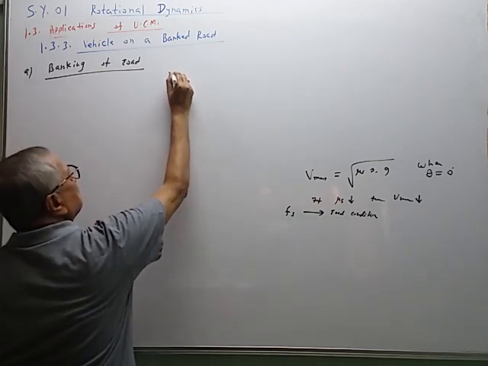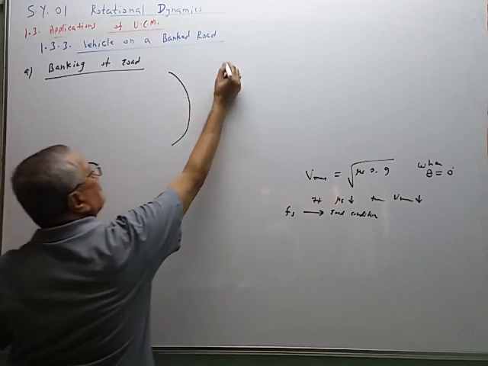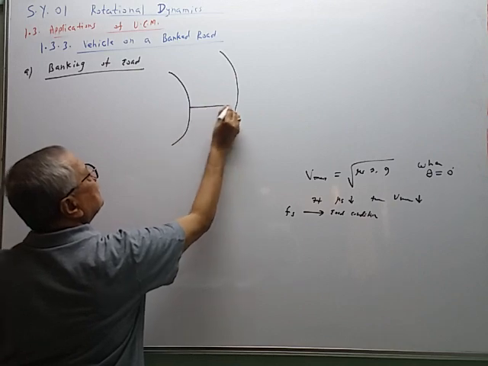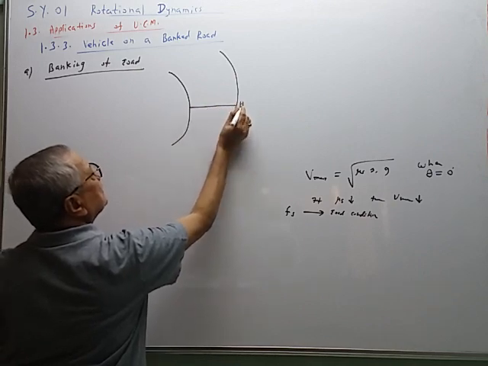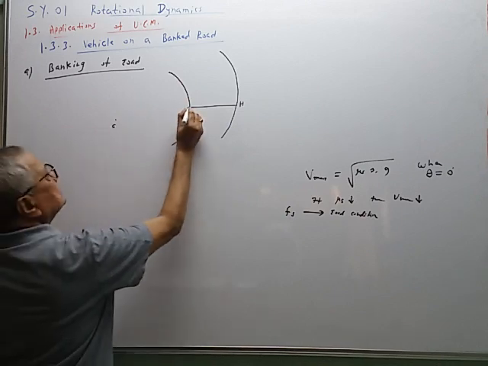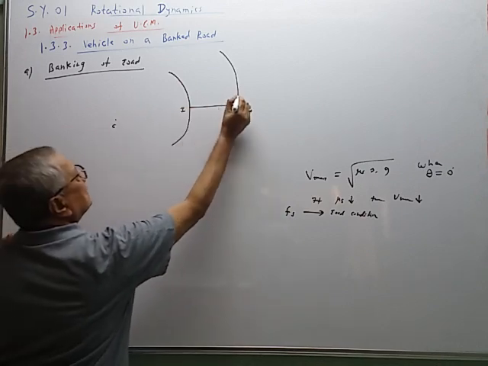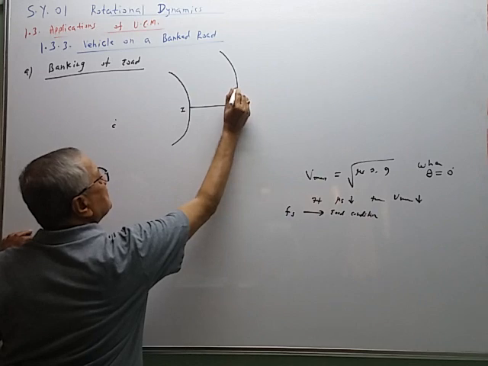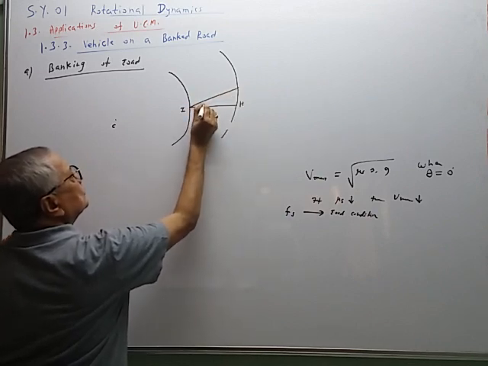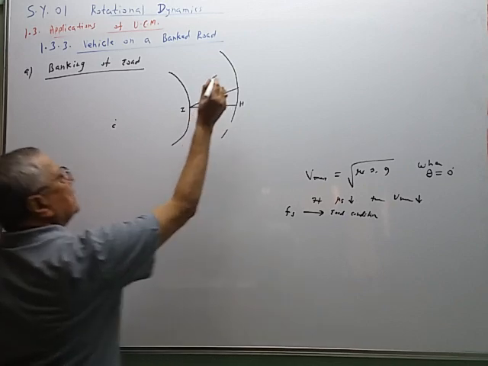If this is the curved road, this is the horizontal level, H for horizontal, this is the center C, this is the inner edge I, this is the outer edge. So outer edge is raised by some suitable angle theta. So this theta is called the angle of banking.